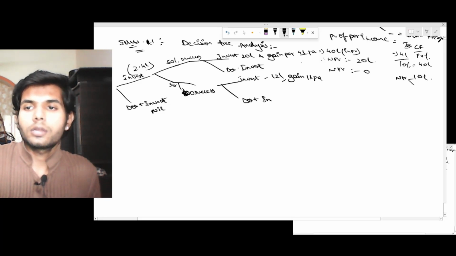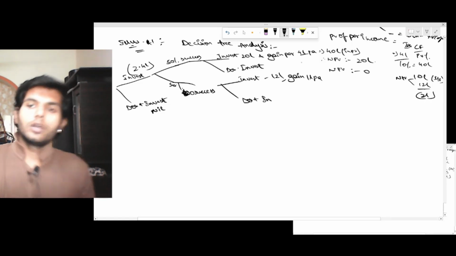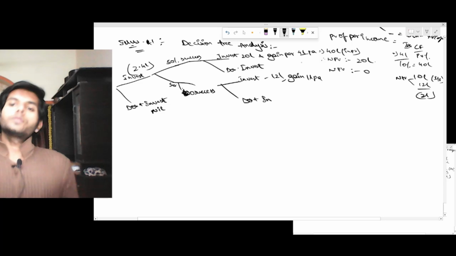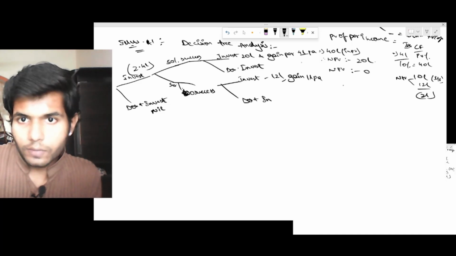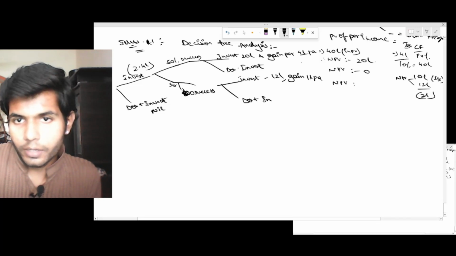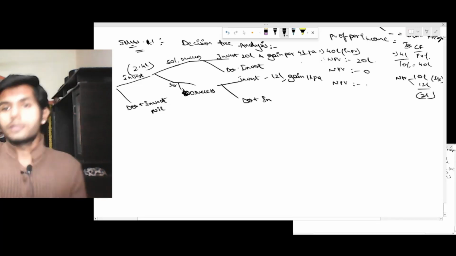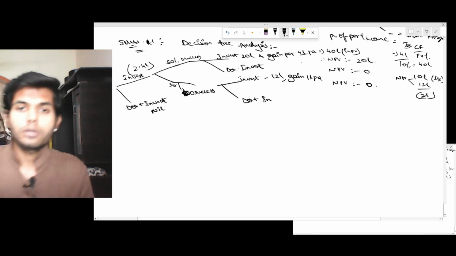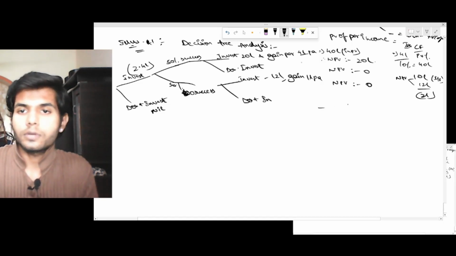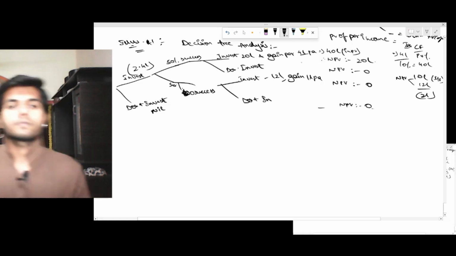NPV is inflow minus outflow of 12 lakh, therefore minus 2 lakh. Are you stupid to invest 12 lakh to gain an NPV of minus 2 lakh? No, right? So NPV is 0, because you will not be investing at all. Do not invest. Again, NPV 0.